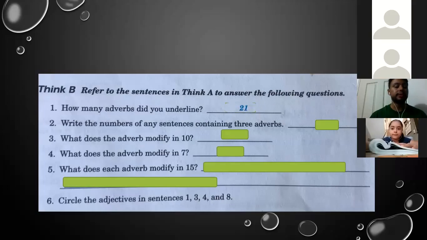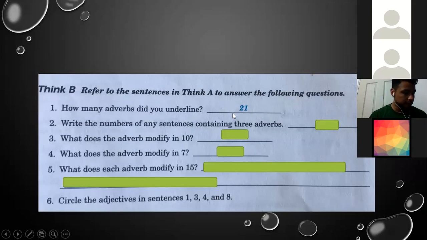All right, please take notes. And number 2, write the number of any sentences containing 3 adverbs. Number 15. Yes. 15 is the correct answer. 15 is the sentence that has 3 adverbs in the same sentence.